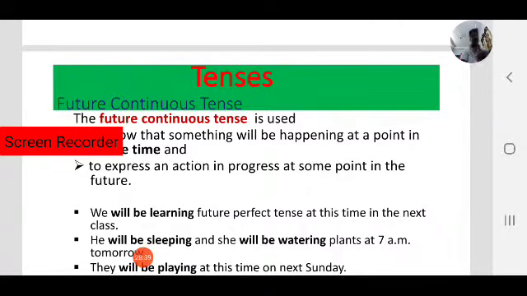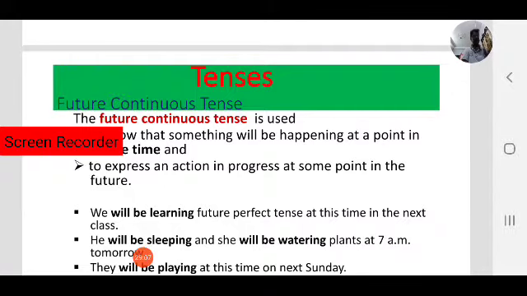Now we are going to talk about an action that will be in progress in the future. Like, we will be learning future perfect tense at this time in the next class. Observe, that is the action that will be in progress at this time in the next class.